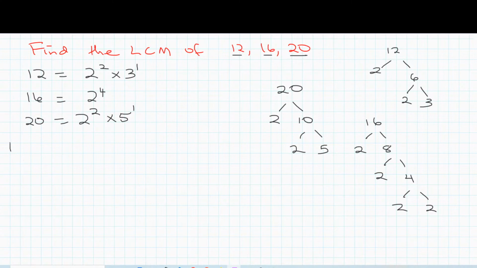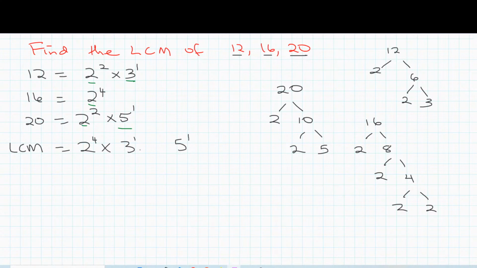Now for the LCM, what we're going to do is look at all the unique factors. We got 2 here. We got 2. So those are unique factors. So LCM, and then we got 3, and then we got 5. So now our LCM is going to have 2, 3, and 5. Now, for each of these, we're going to find the highest exponent of each of these factors. I have 2 to the power of 2, 2 to the power of 4, and 2 to the power of 2. So because we're looking for the highest exponent, I'm going to put a 4 right here. 3, we only have one instance of that, so that's 3 to the power of 1. 5, we have only one instance, 5 to the power of 1.